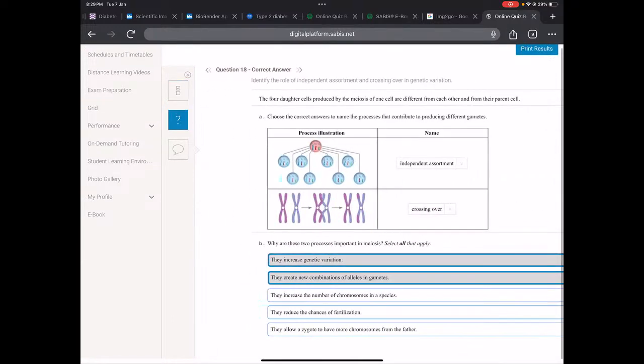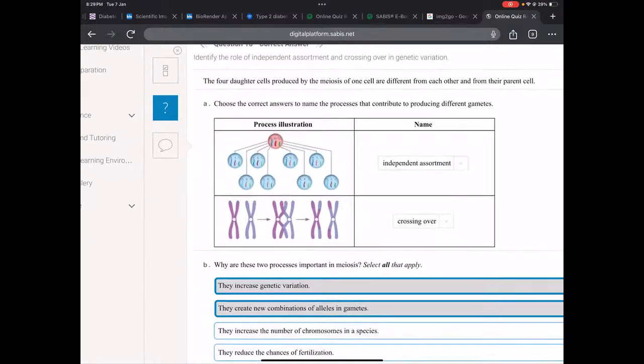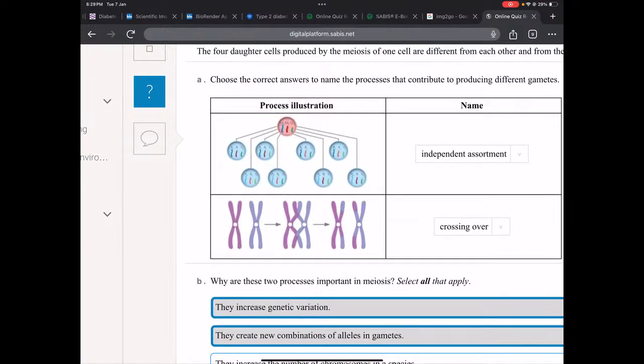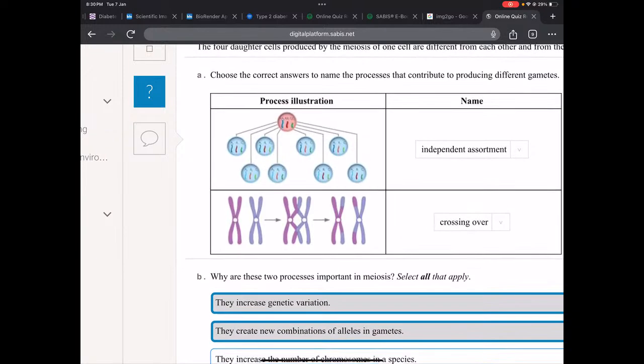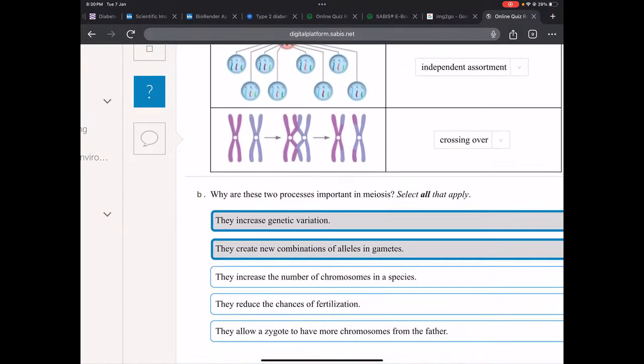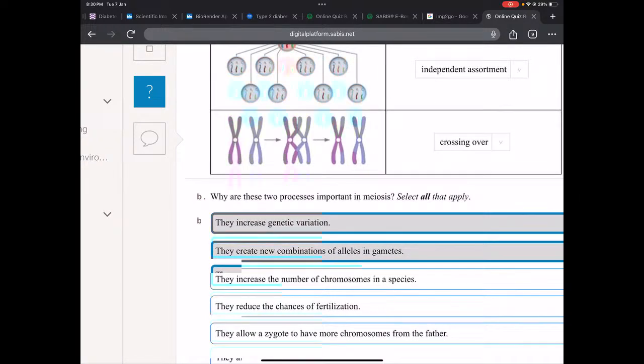If there's anything you don't understand, just stop me and I'll explain. Here they're just telling us to explain the process. So in the first one, you see different chromosomes and there's a different separation. It's random, that's why it's independent assortment. Here you can see there's an exchange of information, so we call it crossing over. And what is the function of them? It increases genetic variation and they create new combinations of alleles in gametes. Okay?